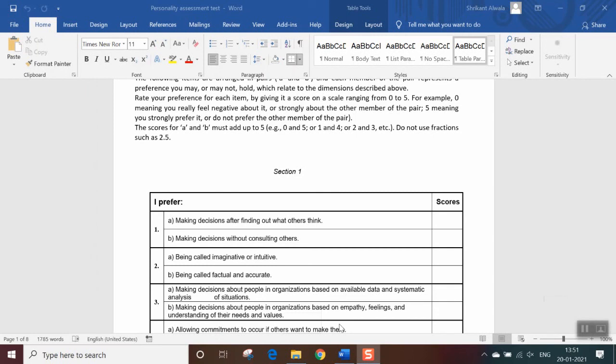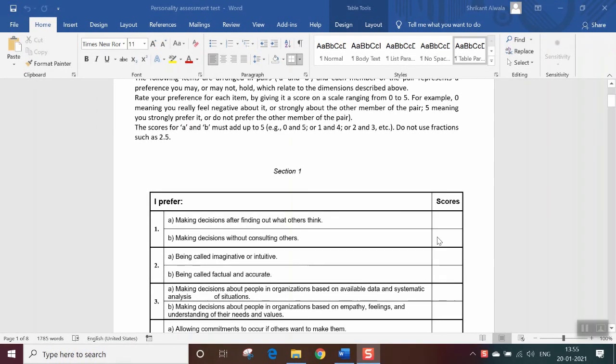According to their suggestions and your thinking, you will be purchasing that two-wheeler. In this scenario, I don't have any idea about two-wheelers. I will take suggestions from my friends and I will buy the bike. So I will rate 5, and I don't take decisions on my own, so I will rate 0 for this.